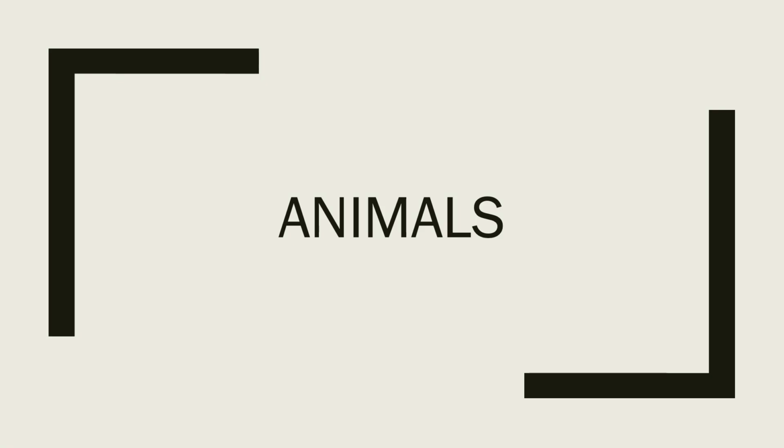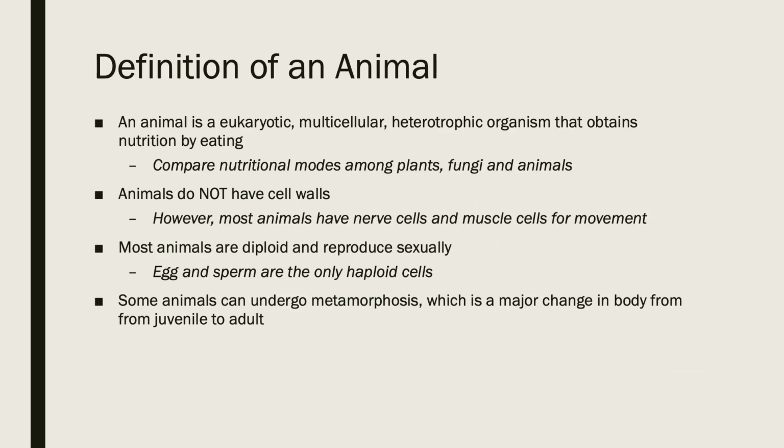We are almost at the end of this semester, and this week, this topic will conclude our organismal diversity unit. So let's end our unit of traveling the tree of life with the animal kingdom. Here is our technical definition of an animal. So we are in domain Eukarya, multicellular, heterotrophic, again meaning they eat other organisms for their energy, so they do not make their own food.